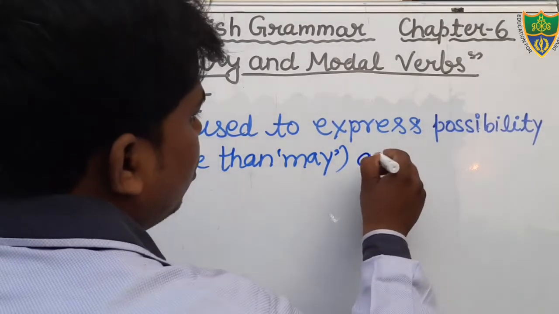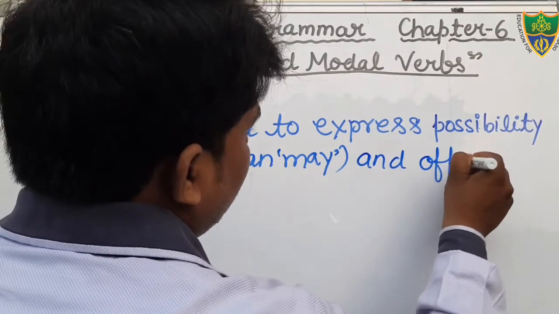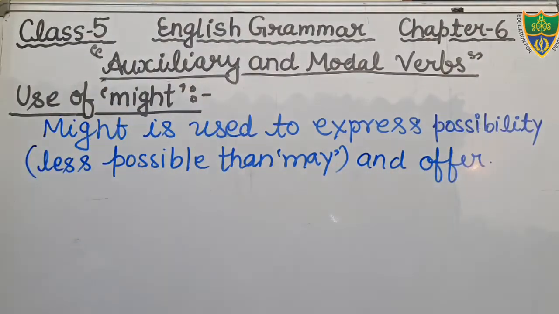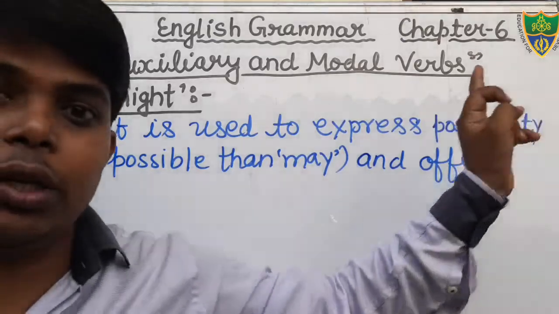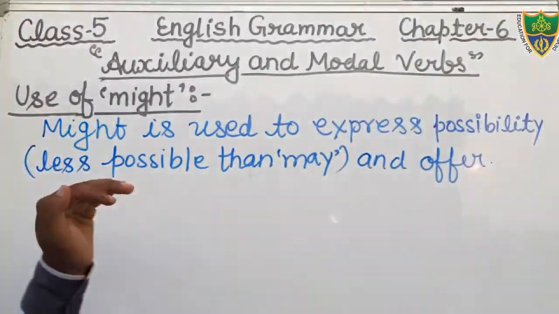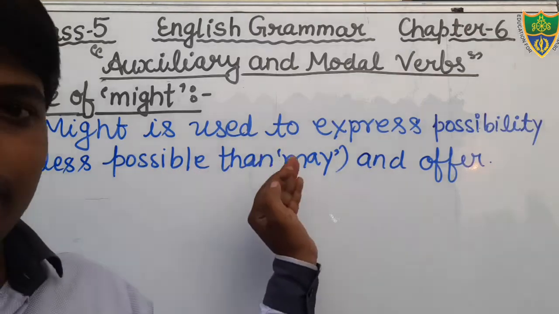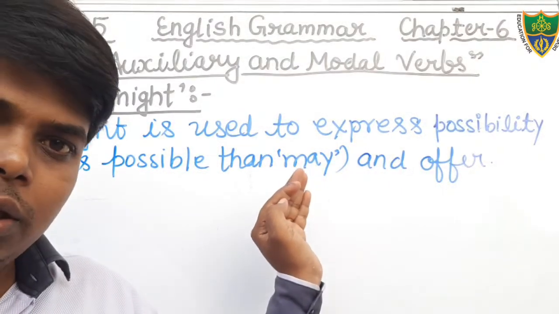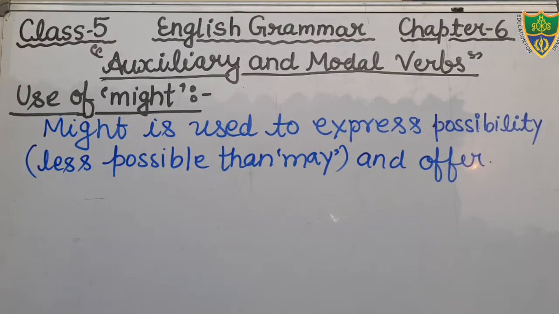And it is also used to show the offer. Offer: O-double-F-E-R. Okay, students, just see. Might is used to show the possibility, but what kind of possibility? It may be, it will be less than may. And it is also used to show the offer.